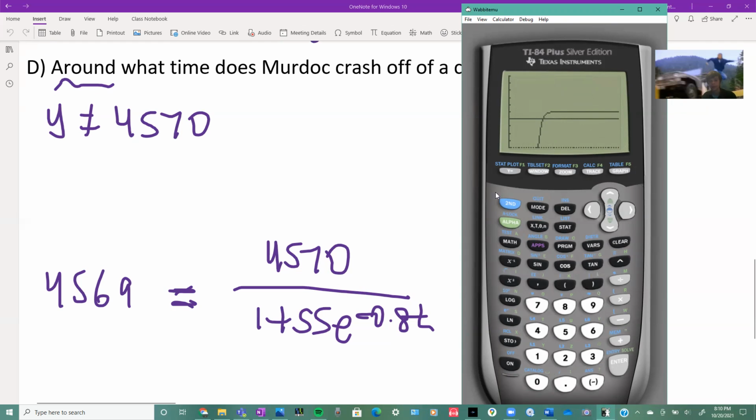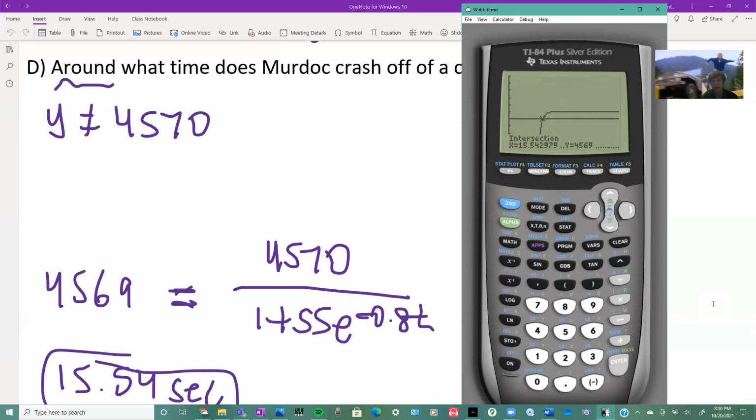Now, intersection. Second trace. Intersection. So, at 15.54 seconds, that is about when he crashes off, because that is so close to 4570 feet, which he never does reach.